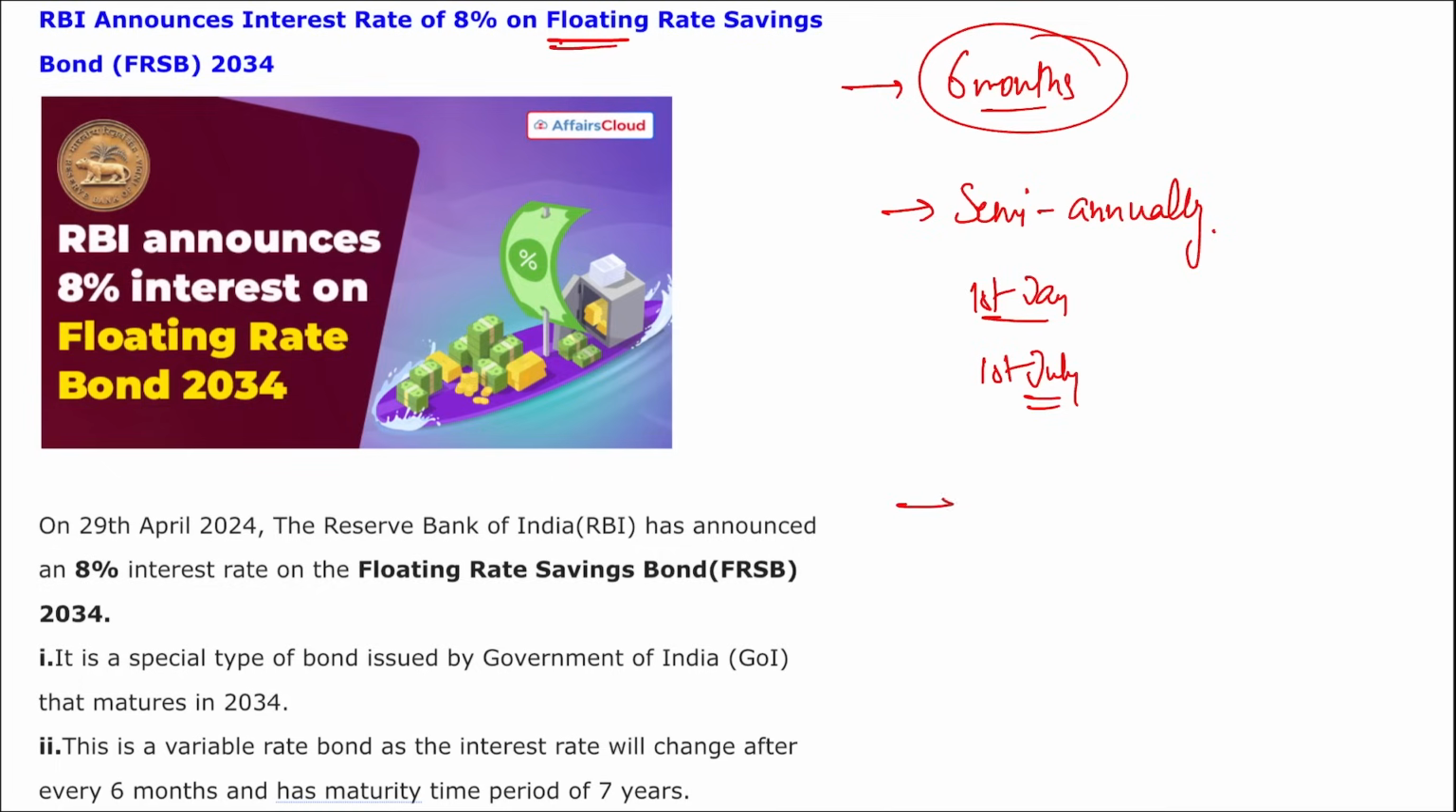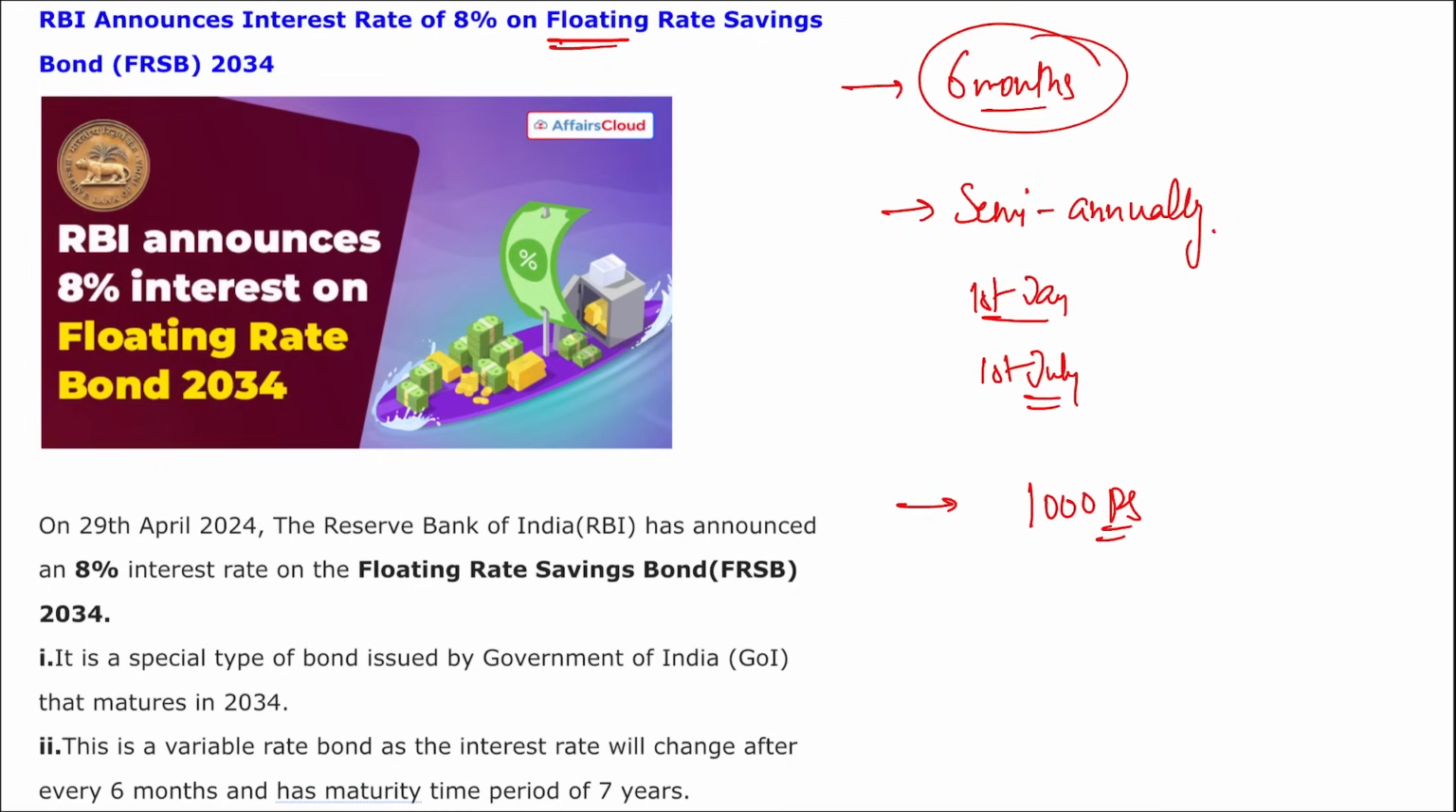The minimum investment is 1000 rupees, and there is no upper limit. And as this news suggests, the interest rate on FRB bonds will be 8% from 30th of April 24 till 29th of October 2024. And these FRBs are secure bonds, because they are issued by the Government of India.